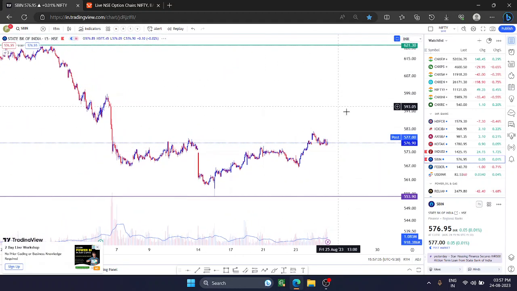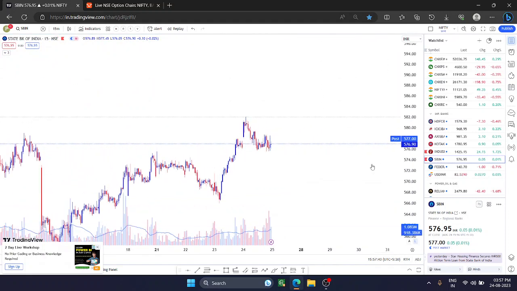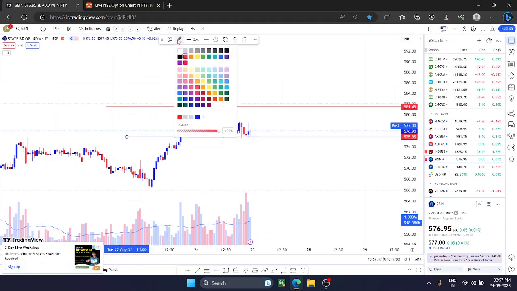Now comes the intraday basis analysis. For SBI, this zone is the hurdle area, and for support this zone is acting as a very good support.